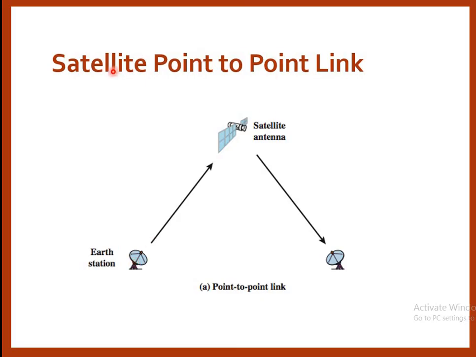Here is a representation of satellite microwave. We have two types of satellite communication: point to point and broadcast. This is the first station, the earth station and transmitter station, and this one is the receiver station. From the transmitter station, the signal is uplinked to the satellite, and from the satellite it is downlinked to the receiver. This type of communication is a point to point link, where the transmitter transmits the signal and the receiver only receives the signals.